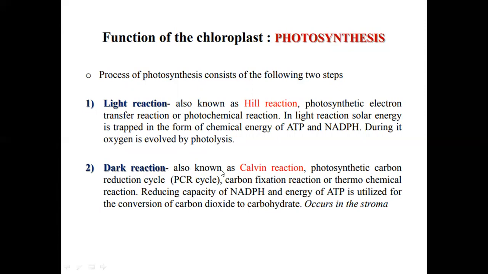In the dark reaction, also known as Calvin reaction, photosynthetic carbon reduction cycle, PCR cycle, carbon fixation reaction or thermochemical reaction, the reducing capacity of NADPH and energy of ATP is utilized for the conversion of carbon dioxide to carbohydrate. It occurs in the stroma.